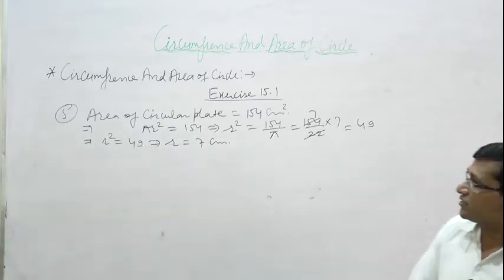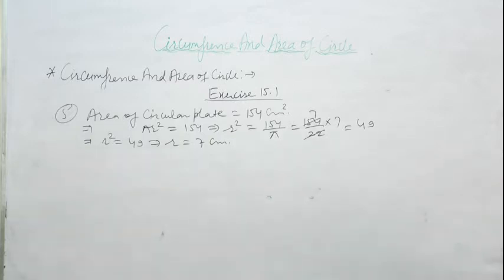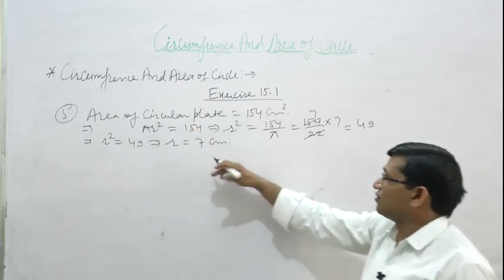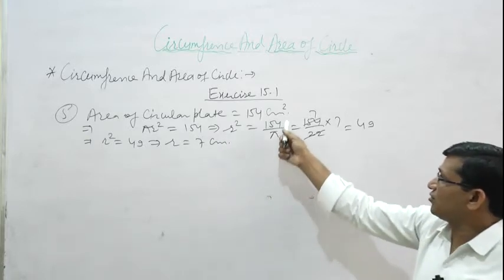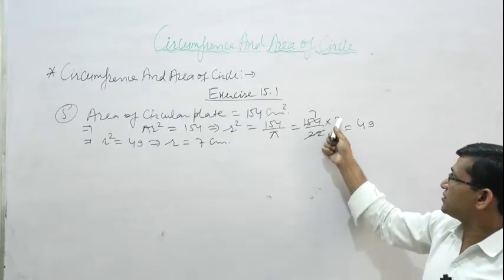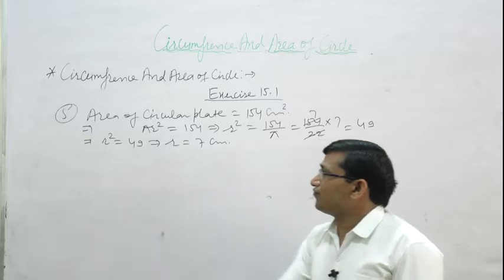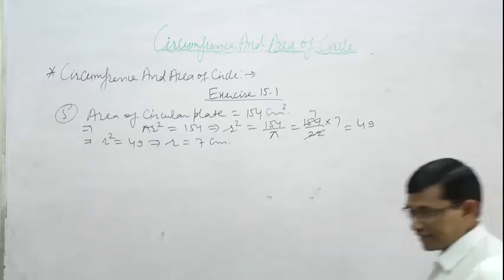In this question, what is given? Area of circular plate is 154 centimeter square. So pi r square is equal to 154. R square is equal to 154 divided by pi. We put the value of pi, 22 upon 7. Then after cancelling, we get 49. R square is equal to 49, so r is equal to 7.